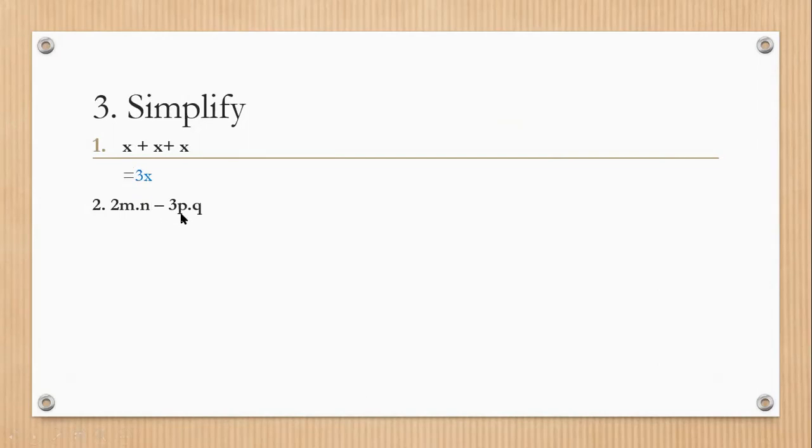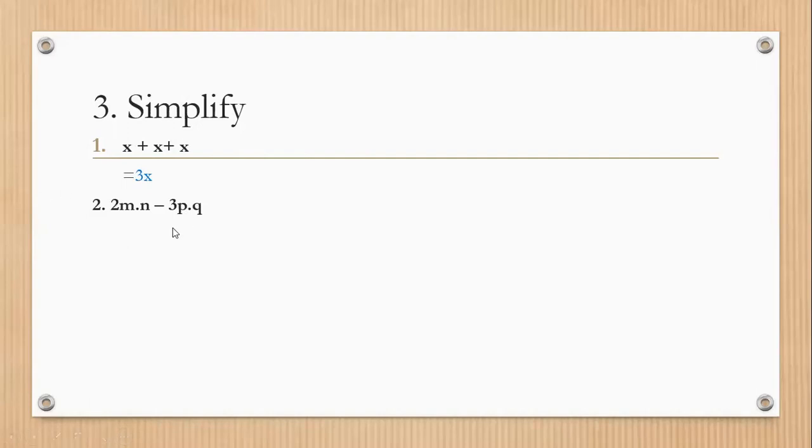Okay, good. Next is 2mn minus 3pq. Now, 3pq is subtracted from 2mn. Can you subtract it? Can you subtract different variables? Can you subtract pq from mn? No, we can't.